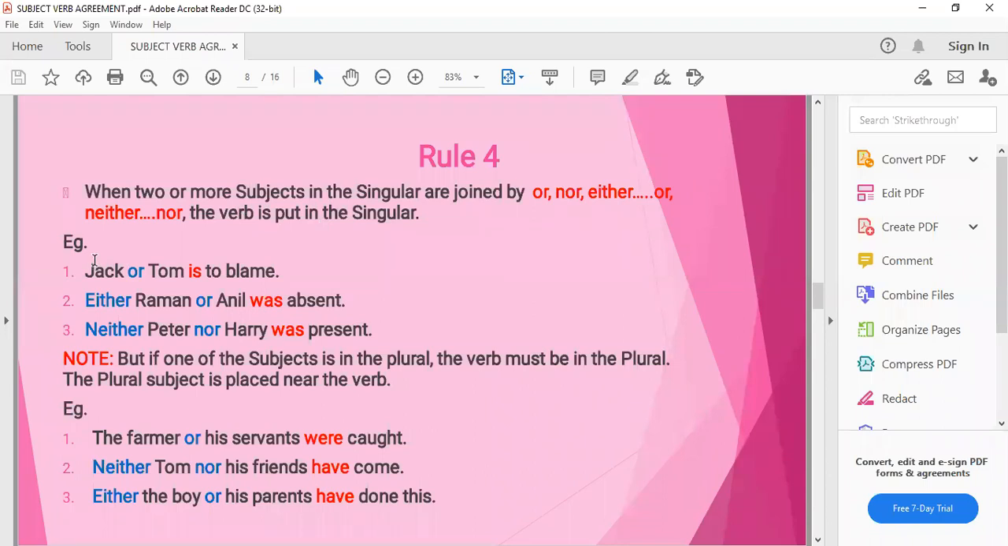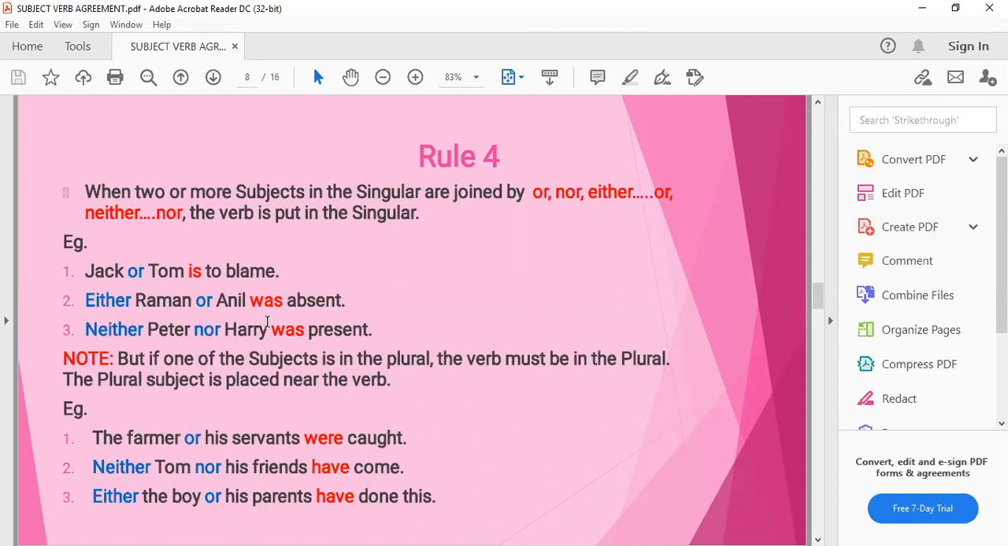Look at the examples. Jack or Tom is to blame. Jack or Tom मतलब या तो Jack या Tom, दोनों में से किसी का दोष है, किसी को भी ब्लेम किया जा सकता है. मीन्स दोनों में से एक की बात हो रही है. Either Raman or Anil was absent. Now see the pair of words used here as conjunction. Either Raman और अनिल, कि या तो रमन या अनिल एब्सेंट था, मतलब दोनों में से एक एब्सेंट था. So verb agrees with singular subject.